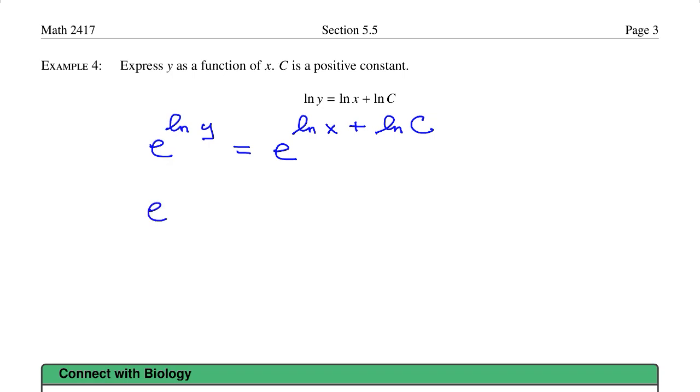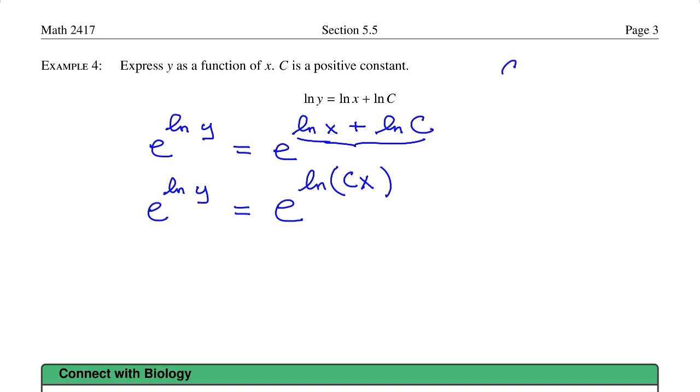Leaving the left side alone for a second, e raised to the natural log of y. I can simplify the exponent here, and that gives me e raised to the natural log of x times c. When you do these problems later on, it's customary to put the c in front. So I'll just write natural log of c times x.